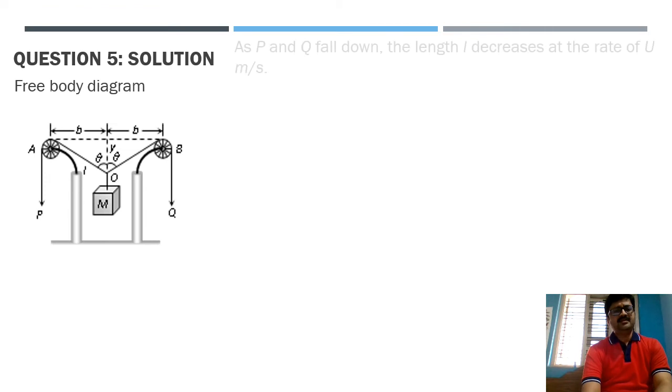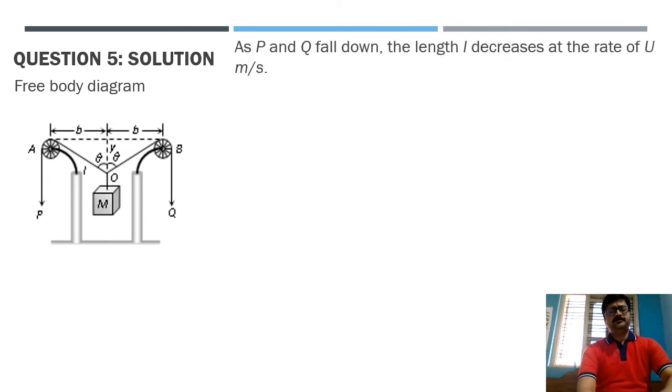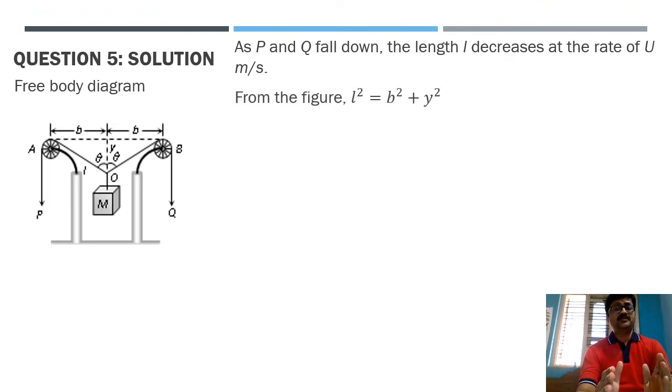Then eventually as P and Q fall down, the length L decreases at the rate of u meter per second, because the speed is u meter per second. It is given in the problem. So accordingly, in every 1 second, length L will decrease at the rate of u meter per second only, no? Correct. So accordingly we can very easily consider this to be a differentiation plus geometry based problem.